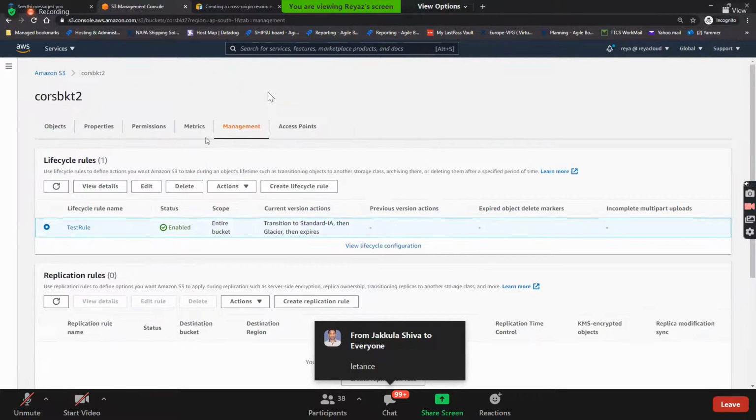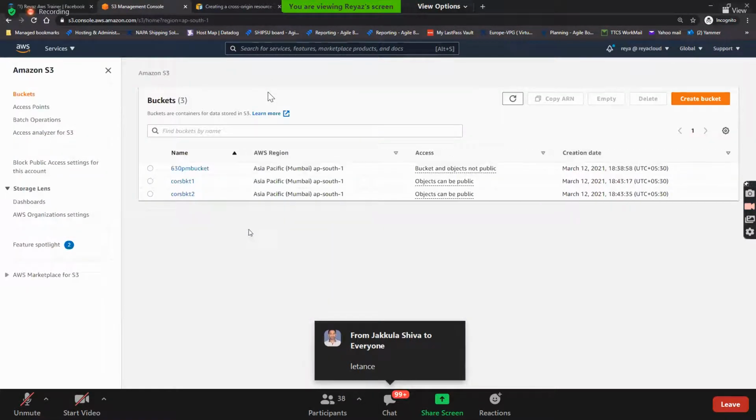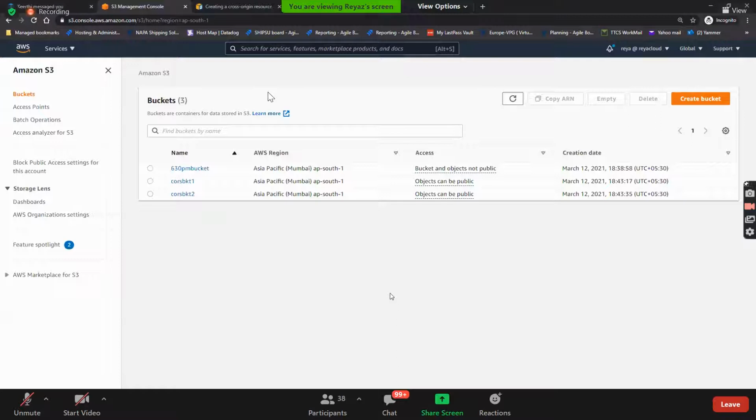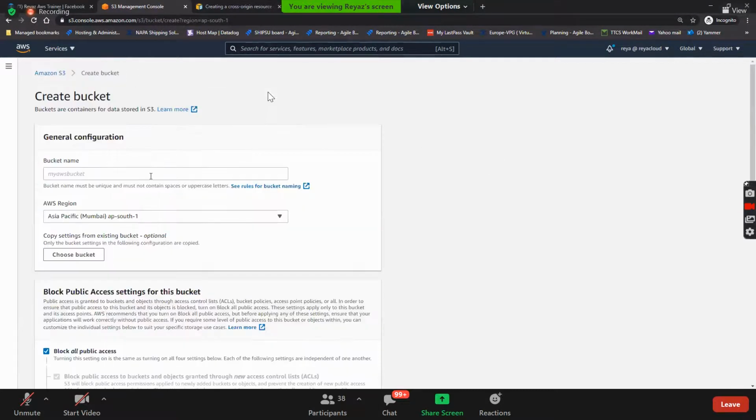Should we do that? But I don't do it here. Let me go and create two buckets again. I call them source bucket and destination bucket. Should we go and create like that? Let's do that. I create a bucket called source BKT.